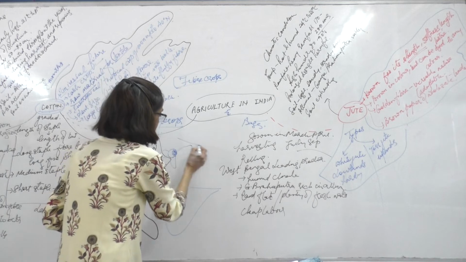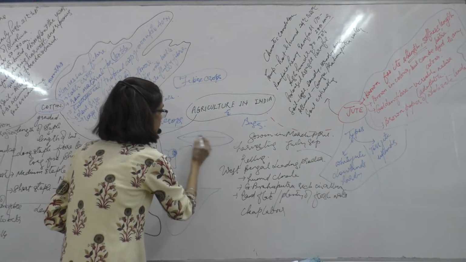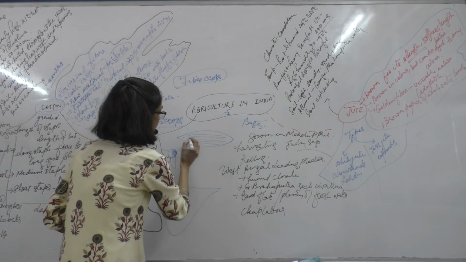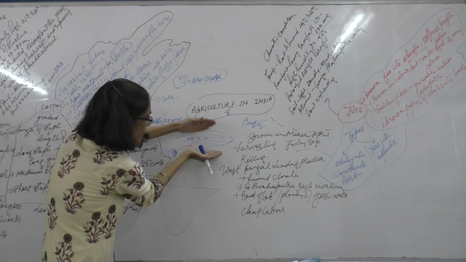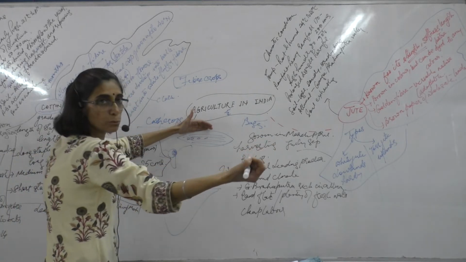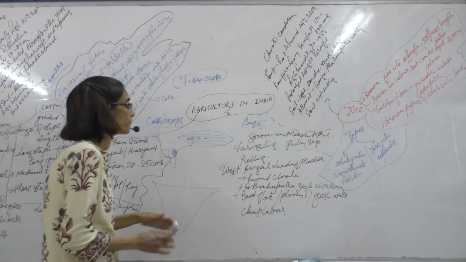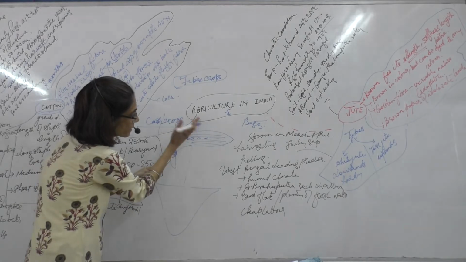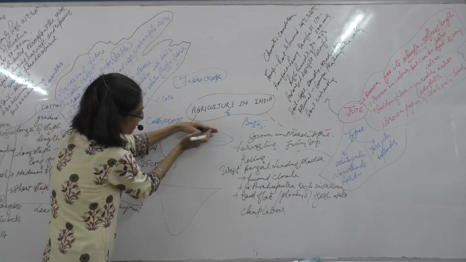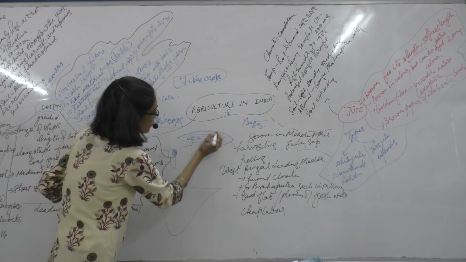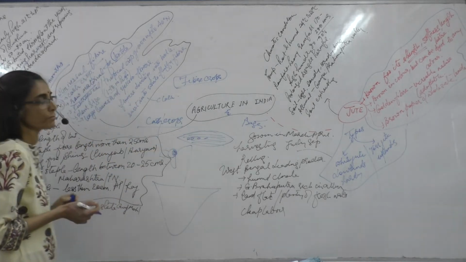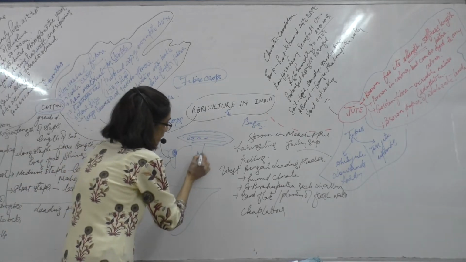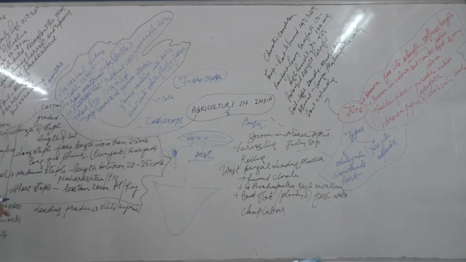So the cotton ball has a fiber inside, and it has seeds in it. It bursts open and the fiber is taken out and the seeds are separated. If it rains, it gives color to this particular part, and also if it rains during that time, it may be susceptible to pests. So rainfall during the harvest time is harmful for the crop.